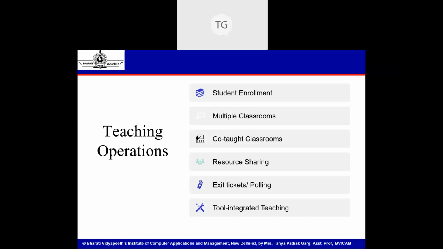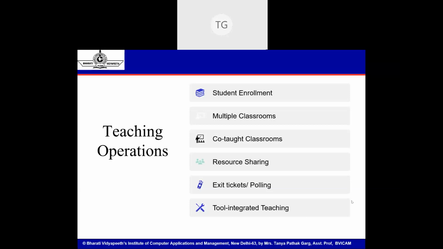Then a lot of resource types, as I mentioned: the resource material, quizzes, assignments, PDFs, URLs, videos. A lot of resources can be added in Google Classroom. It also gives you the functionality of having exit tickets or polling. Quick exit tickets wherein you can post a question to students and then view the results of the poll or the question within the Google Classroom is also possible.